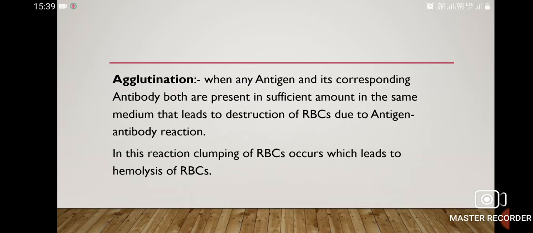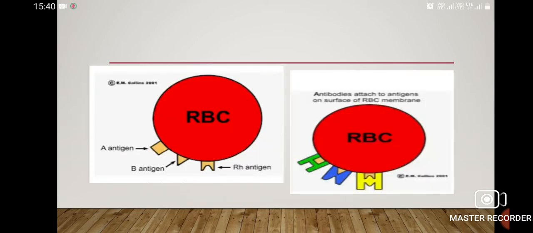Now, what happens when any antigen and its corresponding antibody are both present in sufficient amount in the same medium? Then it will lead to destruction of RBC due to antigen-antibody reaction. It will cause clumping of RBCs, which leads to hemolysis of RBC. Here you can see the A antigen, B antigen and Rh antigen and their antibody binding sites. In the second figure on your right hand, you can see the particular antibody binds with its particular antigen binding site.